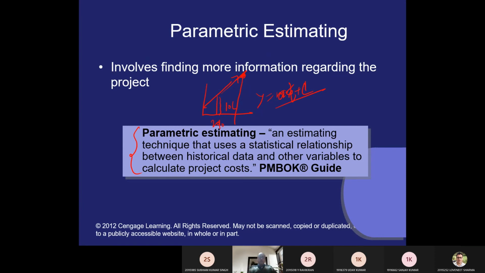So here different types of statistical techniques are available where we can apply the historical data set, and from that historical data set we can find out the trend of the cost, and accordingly we can find out the projected cost. That projected cost for each and every task you have to calculate and add together, and after adding it you can do the estimation. This costing is called parametric estimation of cost.